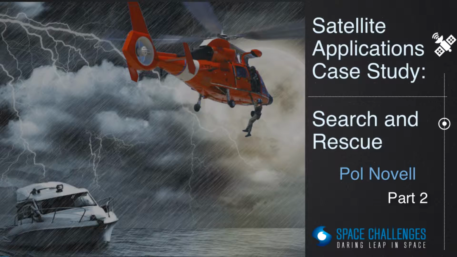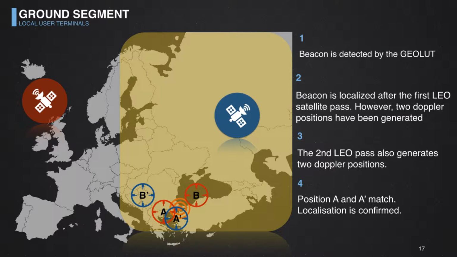I wanted to explain a little bit how the system works in a real case. For example, we have an emergency beacon in what seems to be Macedonia or Bulgaria. The geolot automatically detects the beacon, nearly instantaneously.